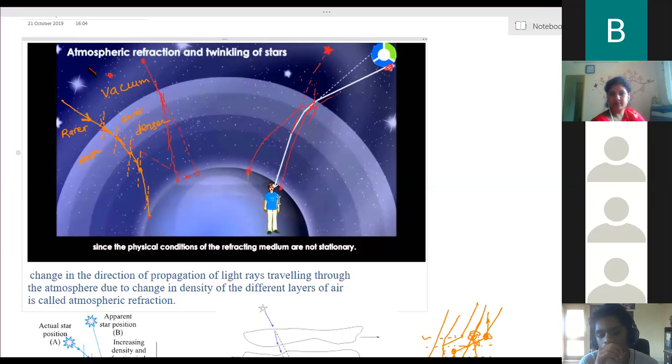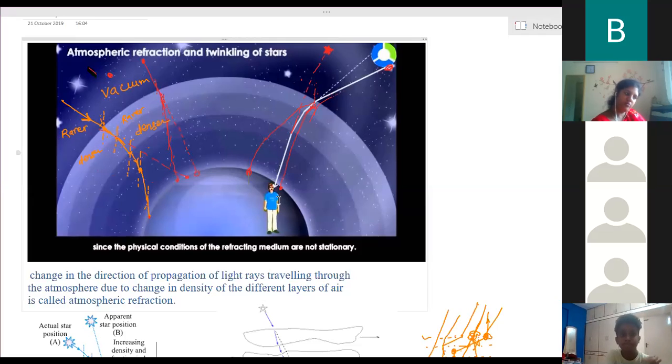It's clear? What do you mean by twinkling and how is this happening? Why are stars twinkling? Everyone, is that clear? Yes, ma'am. Or do I need to explain again? Okay. How the rays reach us, that matters.